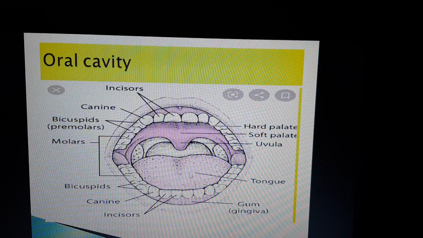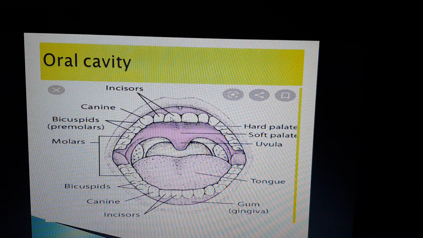Here I have given the diagram to show that these teeth are of 4 types: incisor, canine, premolars and molars. The human teeth are diphyodont because human beings get teeth twice in their life, known as milk teeth and permanent teeth.